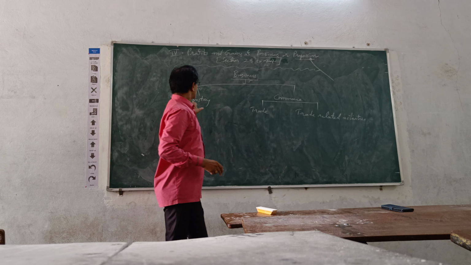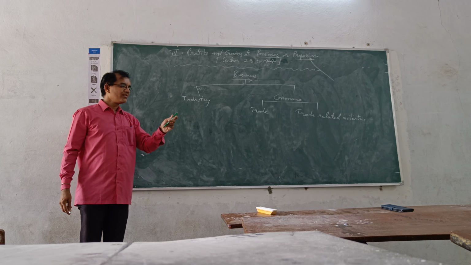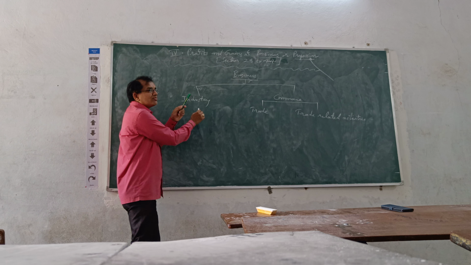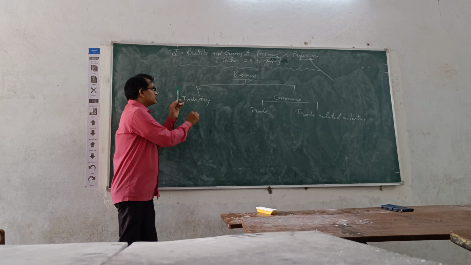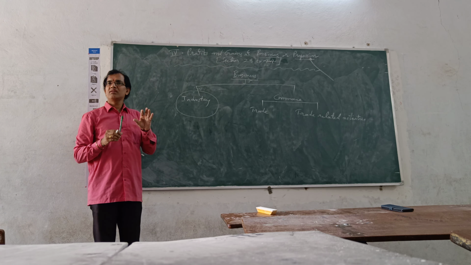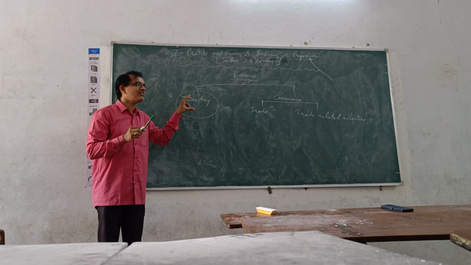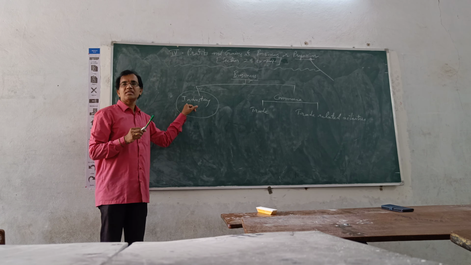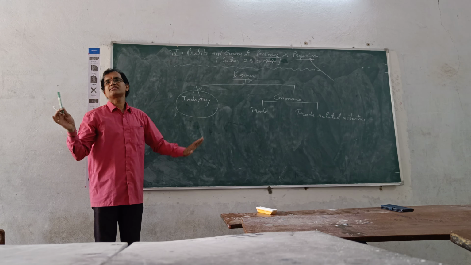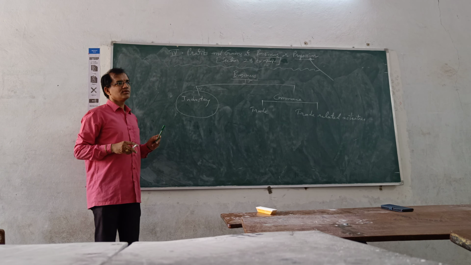See, industry means production, producing goods and services. So I told you this pen I am purchasing and selling, this has to be produced first of all. So this production is taken care of in industry. In other words, in the normal world, we will call it a factory. There is a factory means there is a manufacturing unit. Here, goods and services will be manufactured. Production of goods and services takes place. So that is known as industry.